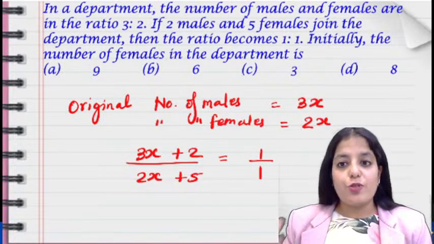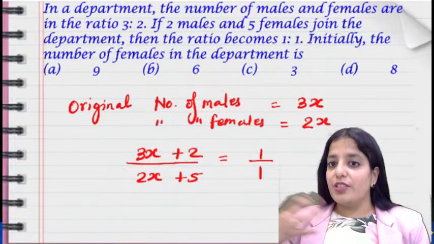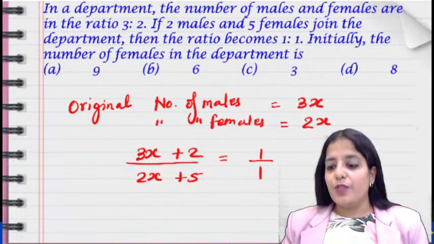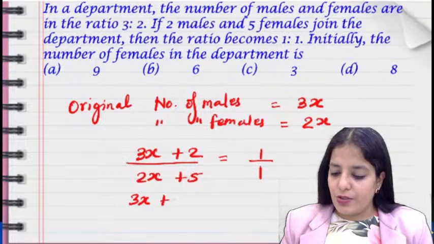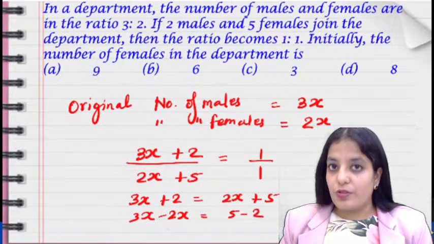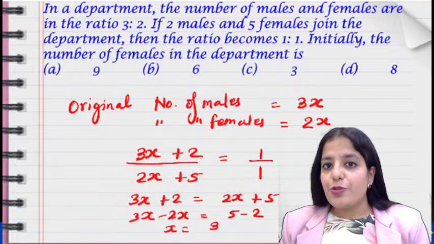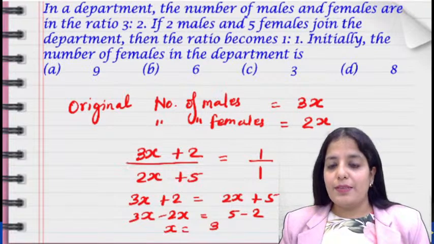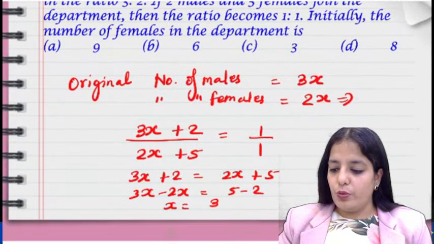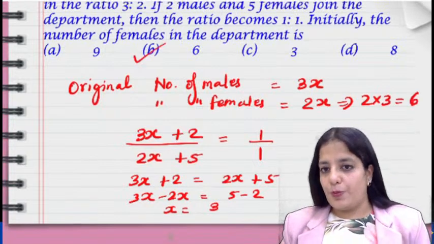Okay, so let's quickly solve this and find the value of x. But are we required to find only x? No, we need to do further calculations also to answer the question. So 3x plus 2 is equal to 2x plus 5. So 3x minus 2x is equal to 5 minus 2. So x is equal to 3. They have asked you to find the number of females in the department. So 2 into 3, that is 6. Option B.